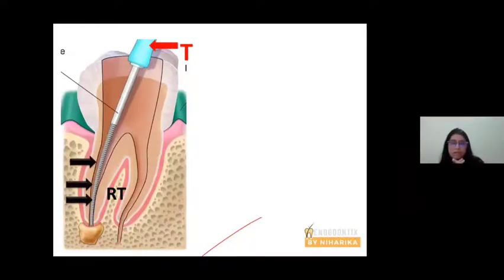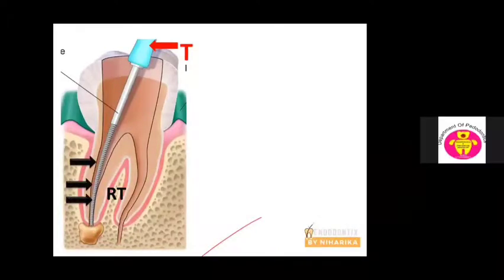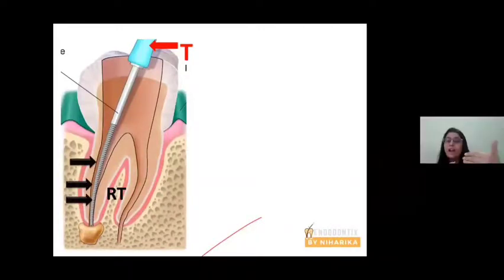Now let's see this diagram. You put a file inside the canal, you rotate the file. The force which is used to rotate a file is known as torque. In response to torque, reactionary torque is generated. This is Newton's law: every action has an equal and opposite reaction. So if you're going to use a 250 RPM torque, reactionary torque is also 250 RPM.